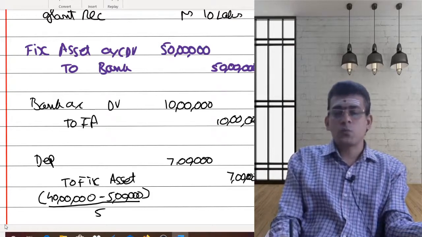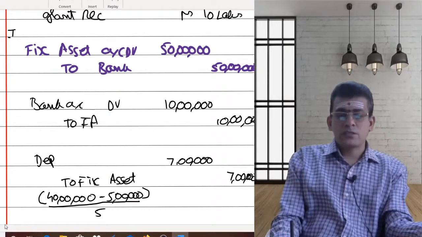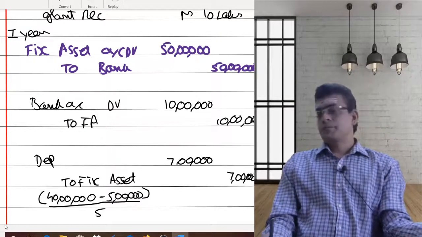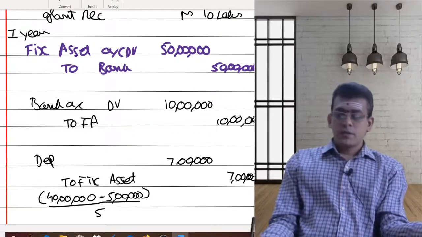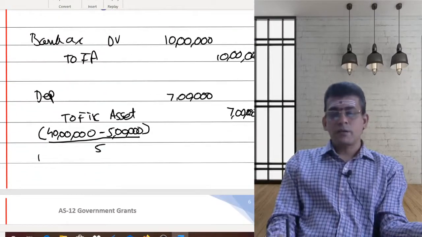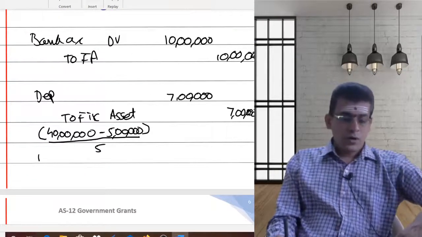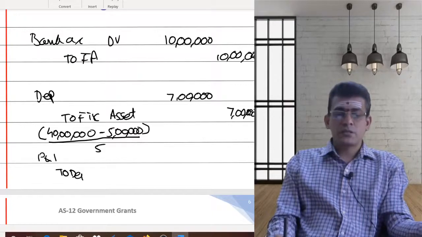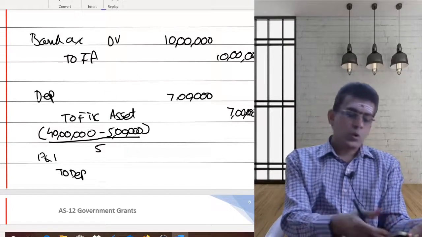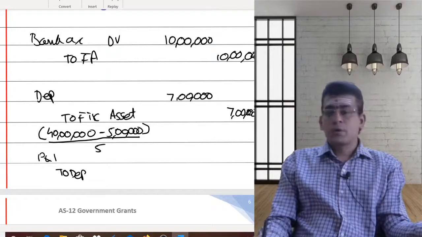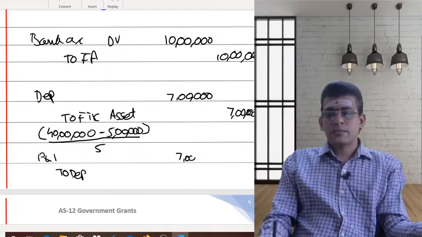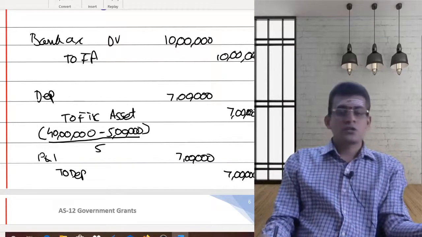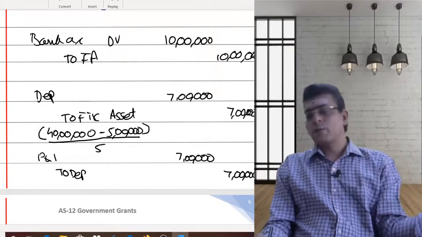He is asking you to pass the entries for 2 years. So the first year, the entries are this. Bank account to fixed asset, you are reducing, you are charging depreciation. Then depreciation being an expense at the end of the year, I need to charge this to my profit and loss account. So we debit your profit and loss account and credit your depreciation account. P&L account debit to depreciation, 7 lakhs. Whatever depreciation you charged, the same will be transferred to your profit and loss account.